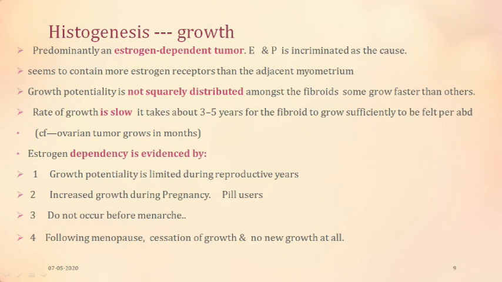That it is dependent on estrogen is evidenced by the fact that the growth potentiality is limited only during reproductive years. Fibroids are seen mostly in the estrogen dependent or reproductive years. It is also seen that the growth of the fibroid is increased during pregnancy and in high estrogen users. They do not occur before menarche, and following menopause either they cease to grow, or there is no new growth, or they shrink. So the estrogen becomes less, and therefore their growth stops, no new growth occurs, or at times it is seen that they shrink.